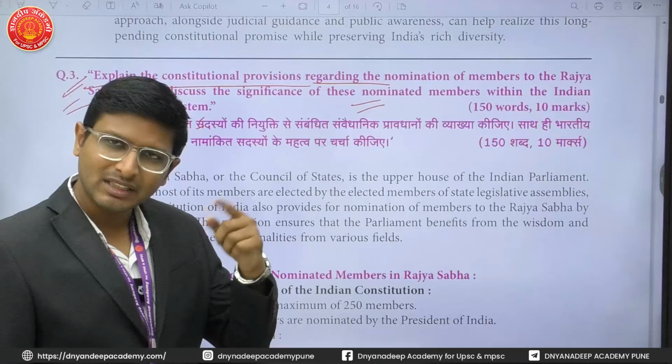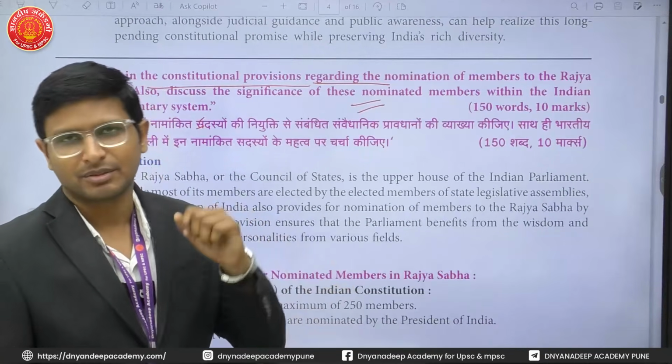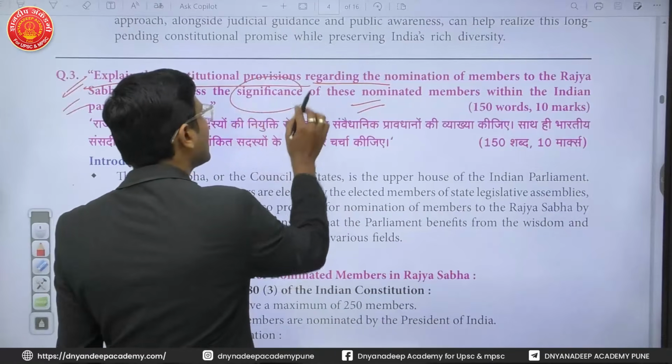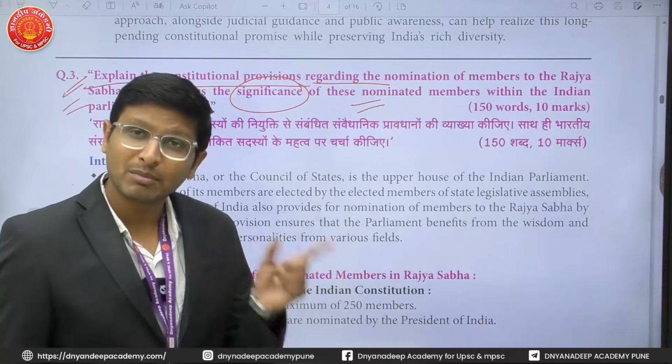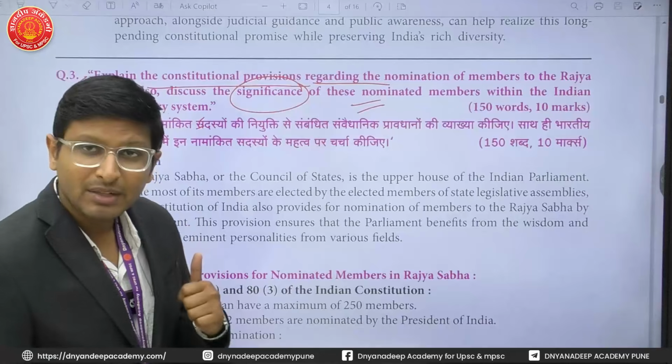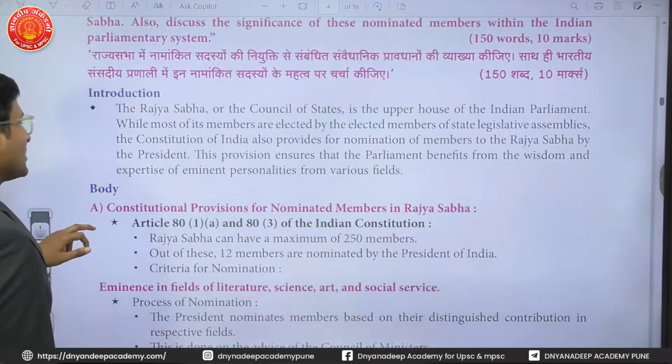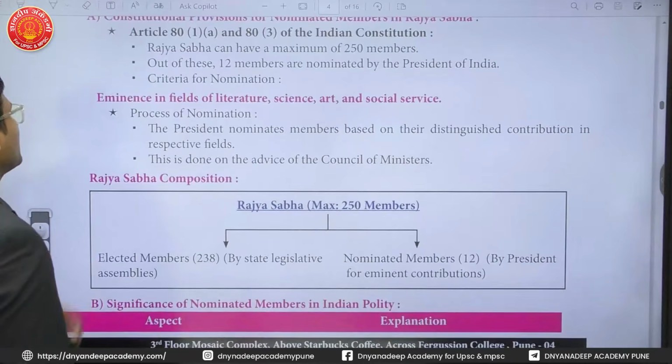Twelve members are nominated in the Rajya Sabha by the President. So you are being asked about that. And the second thing is the significance: why is nominating members significant? You have to write down their benefits here. So first, the constitutional provisions with respect to the nominated members. What are the provisions?